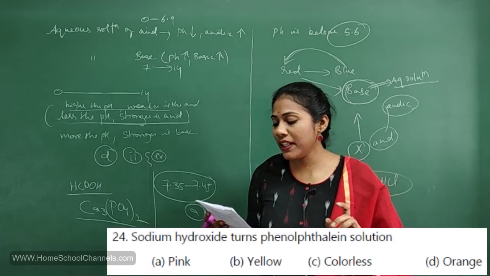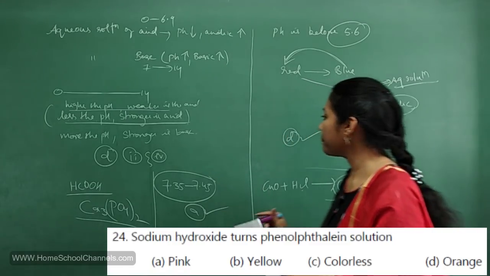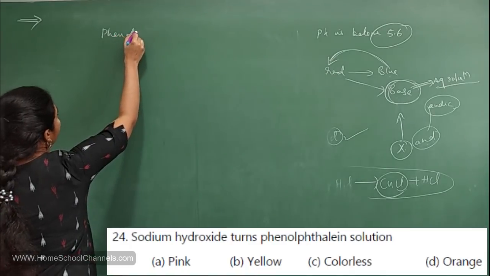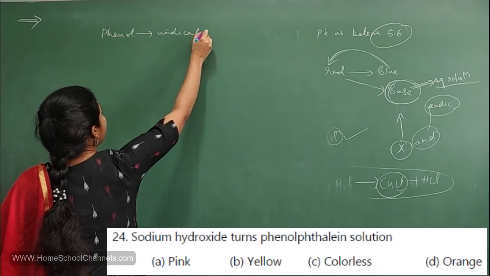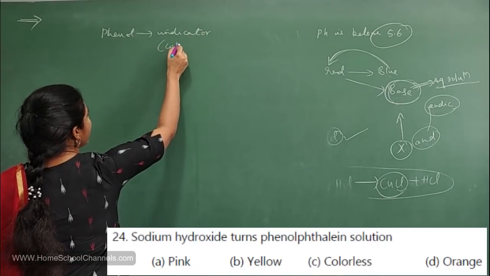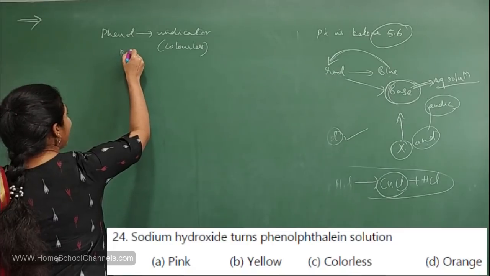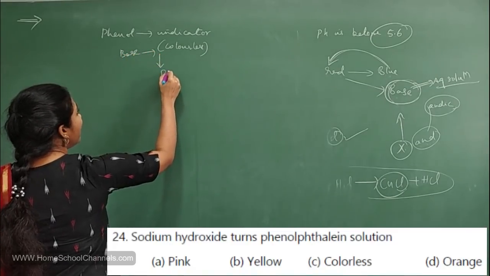24th question. Sodium hydroxide turns phenolphthalein solution to what color? See guys, phenolphthalein is an indicator, isn't it? And this indicator is actually a colorless indicator. When base is added to this indicator, you will observe pink color.